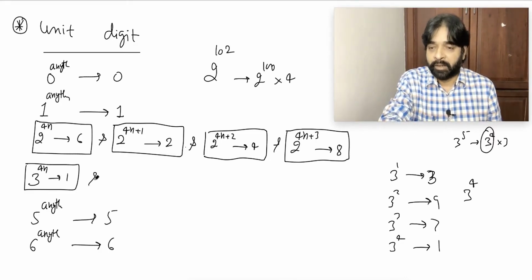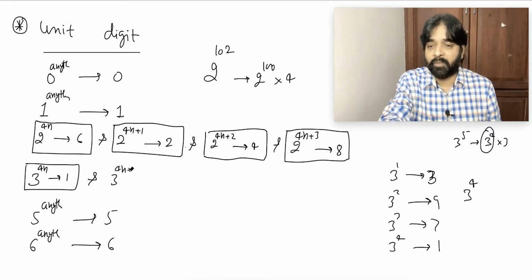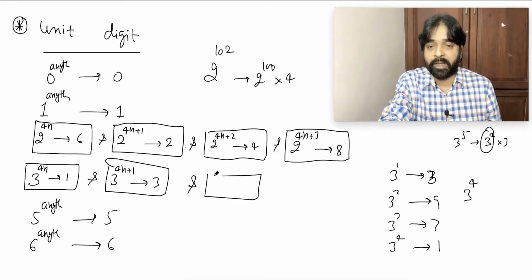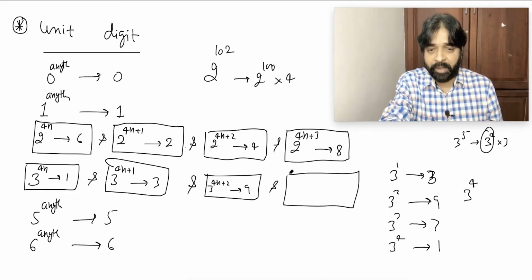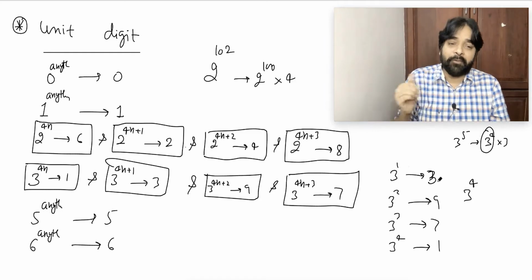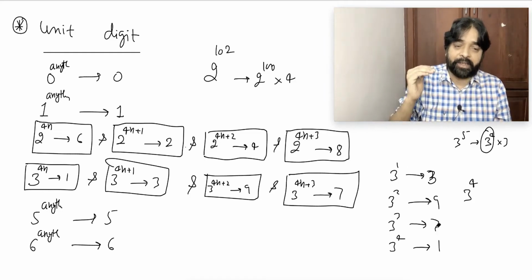And 3 power 4n plus 1 is 3. This is very easy. 3 power 4n plus 2 is 9. Yes or no? 3 power 4n plus 3 is 7. After 4n, this is repeated. That's all.